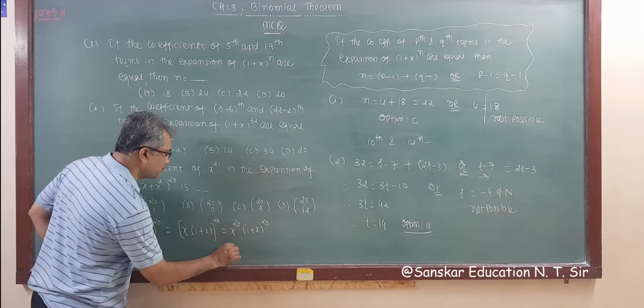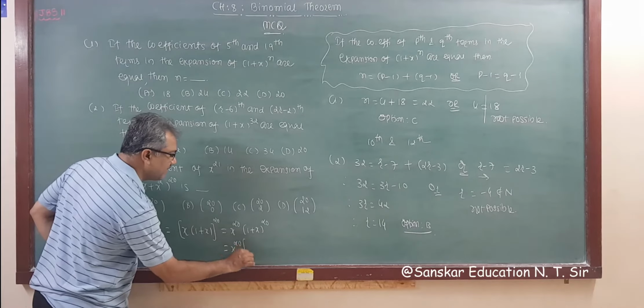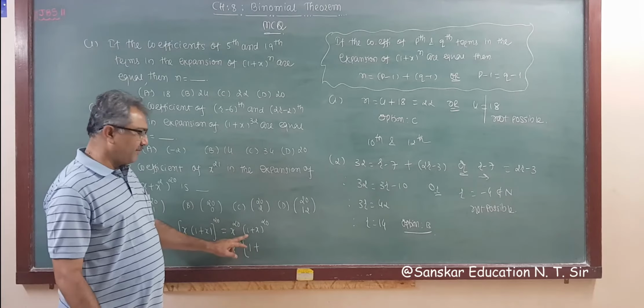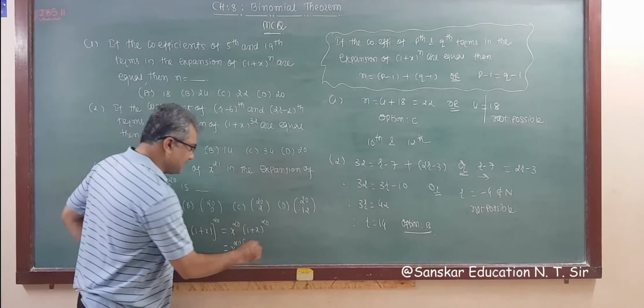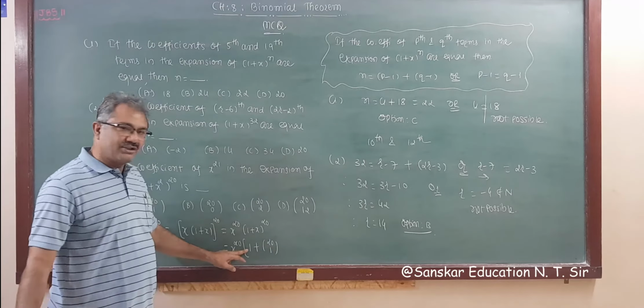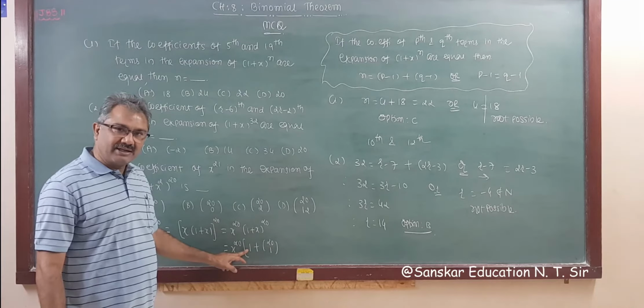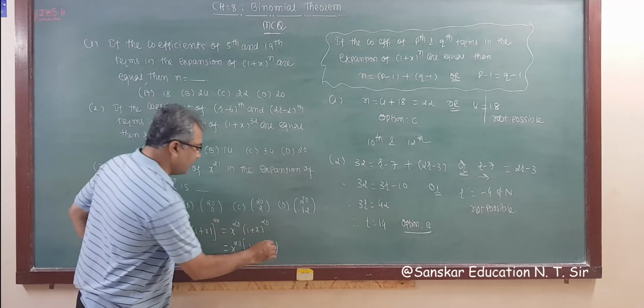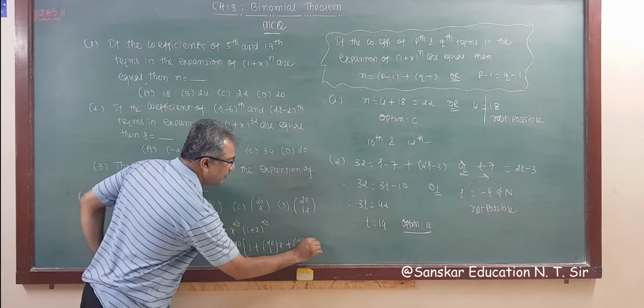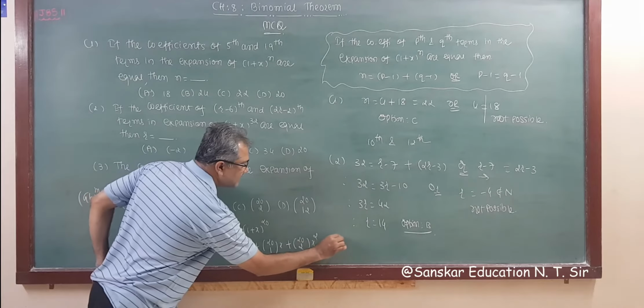So this is x raised to 20. Now expanding this, what do we get? 1 plus, right, nc0 plus nc1. nc1 is 20c1. I am not writing nc0, that is 20c0 here. I am writing directly 1. So 20c1 into x plus 20c2 into x square plus this.